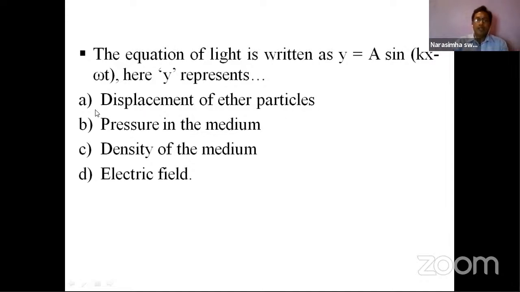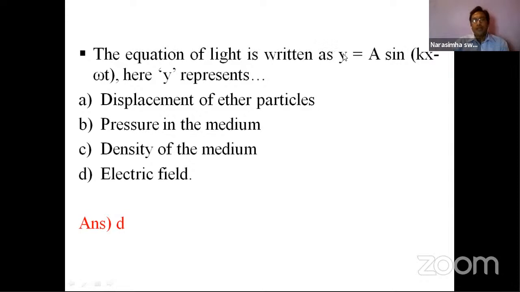Displacement of ether particles. What do you understand by ether particles? Actually, there was the old story that light moves only in ether particles, because the atmosphere is full of ether. When the light ray is traveling through that ether, the ether particles are vibrating so that the light ray is traveling. That was the story. But here y is actually displacement, as we discussed earlier in the wave equation.